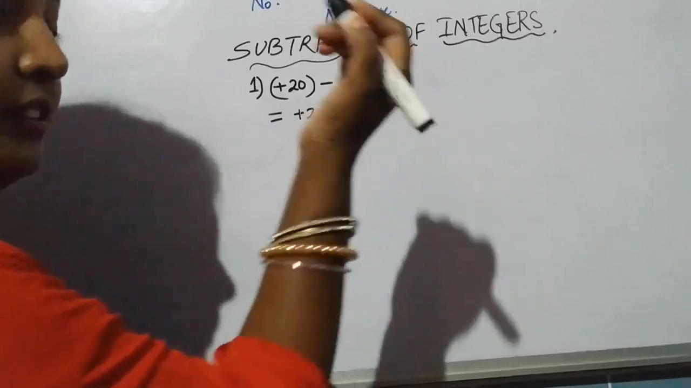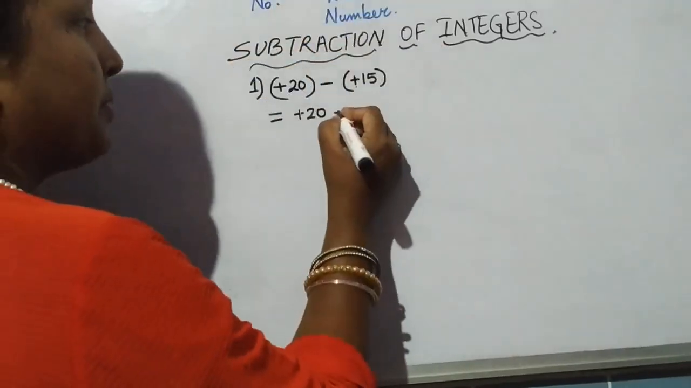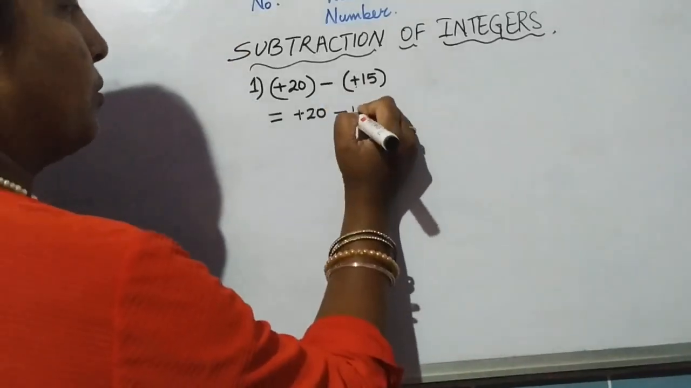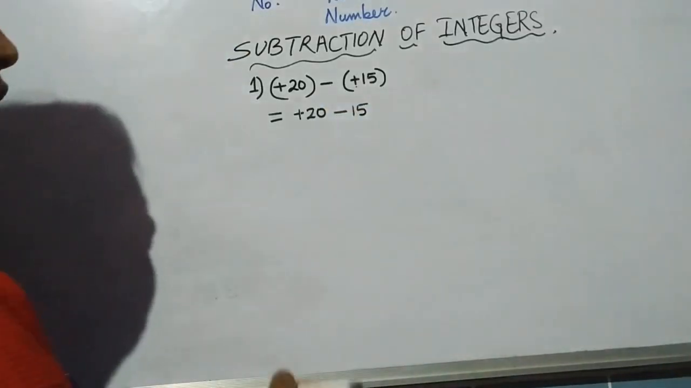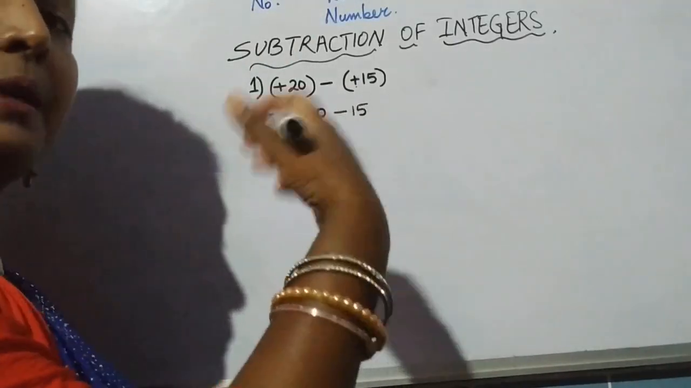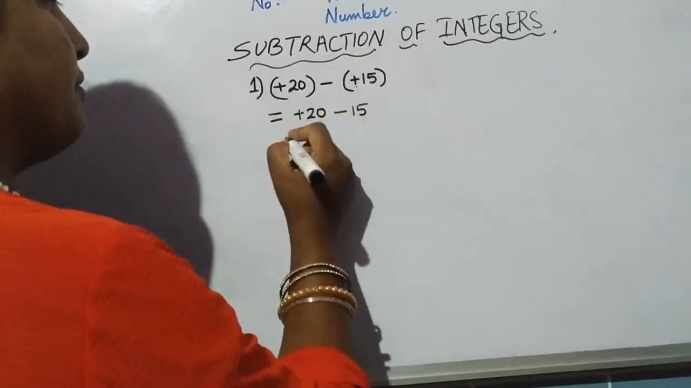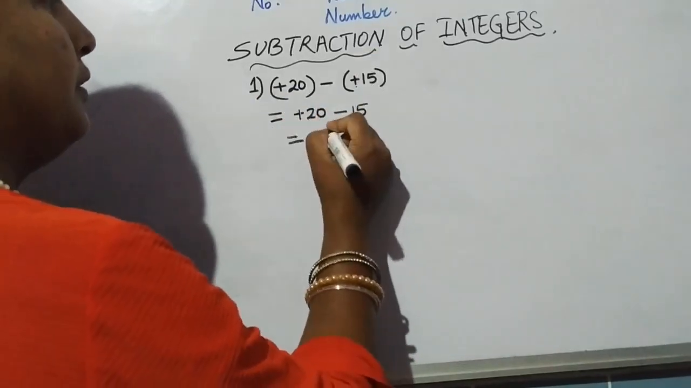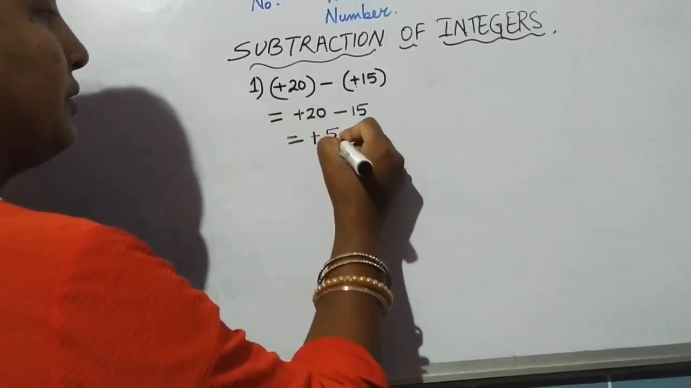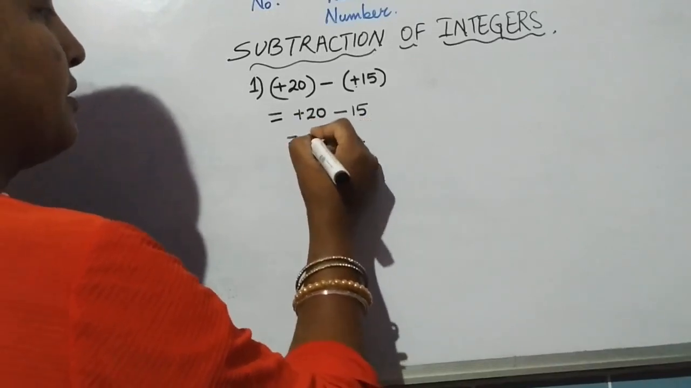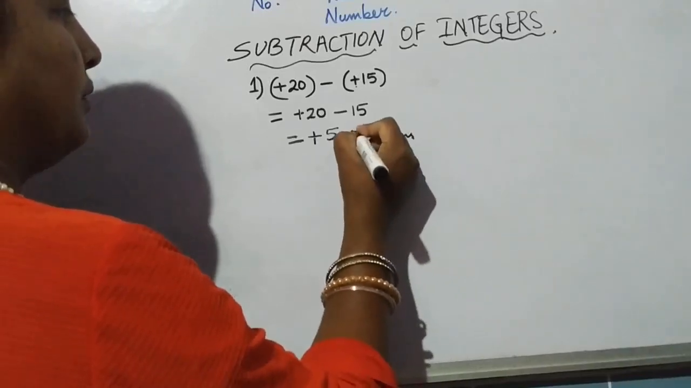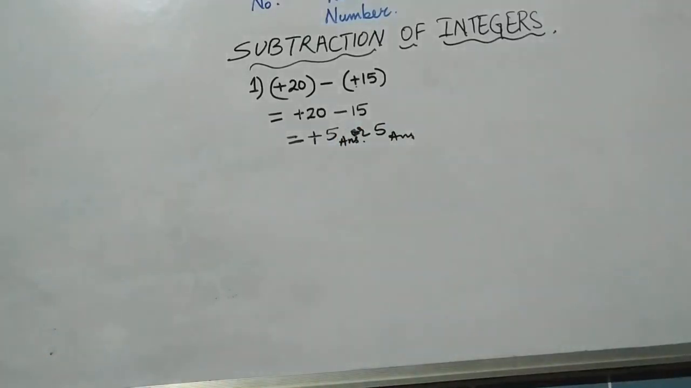So here what is the sign? Plus. So we reverse it, it becomes minus. Or we simply say minus into plus gives us a minus sign. So we get a minus 15. Now let us recall what we learned in addition. If there are opposite signs, we subtract. So when you subtract 20 minus 15, you get 5. Sign of the bigger number is plus, you get plus 5. So this is our answer. Just like in addition, you can also write the answer as 5 only, either one.